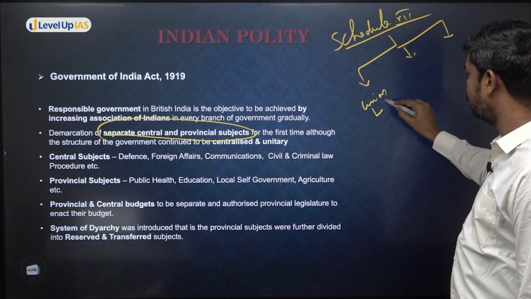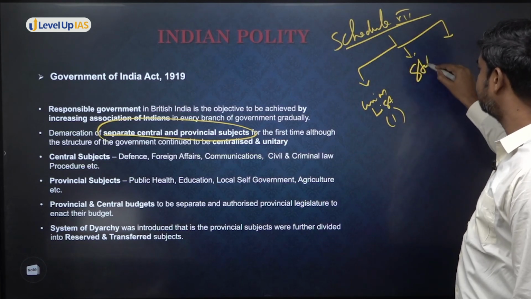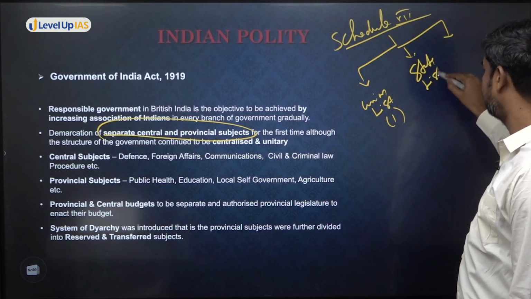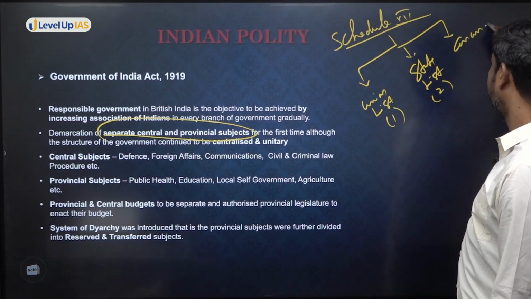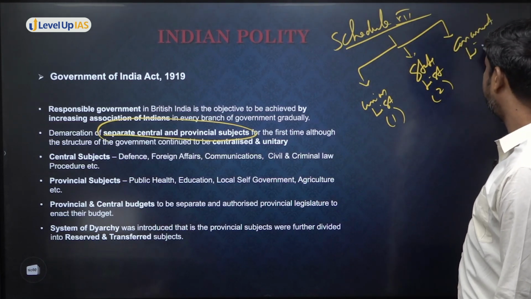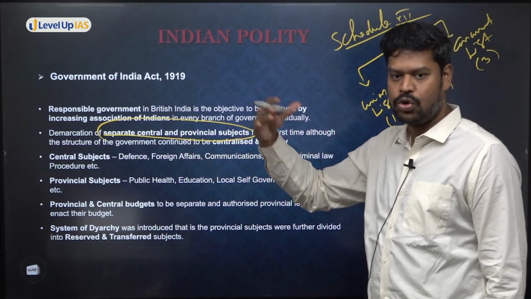Union list, which is also List 1, and then the state list, which is List number 2, and then you have what is called the concurrent list. So this is a very detailed demarcation that has been done in the Constitution, but at that point of time it was not so detailed.